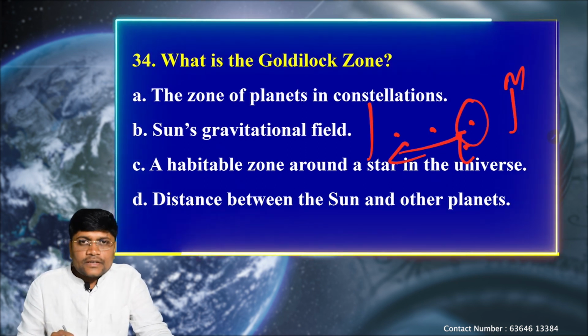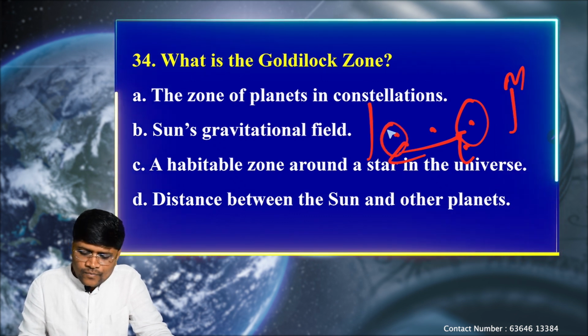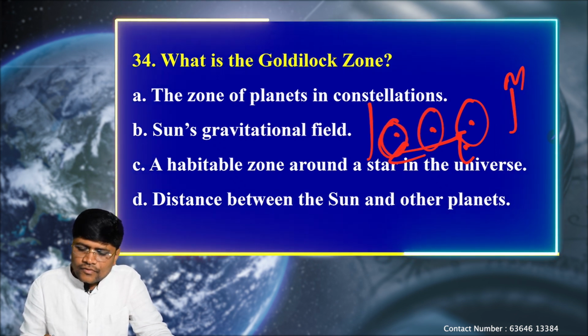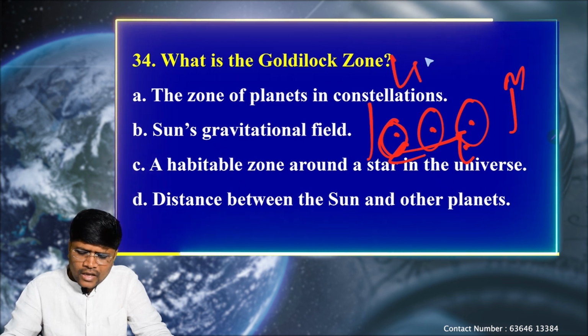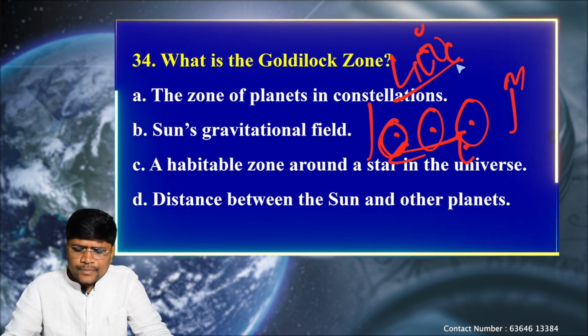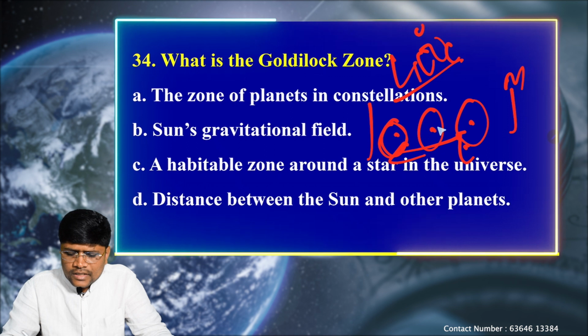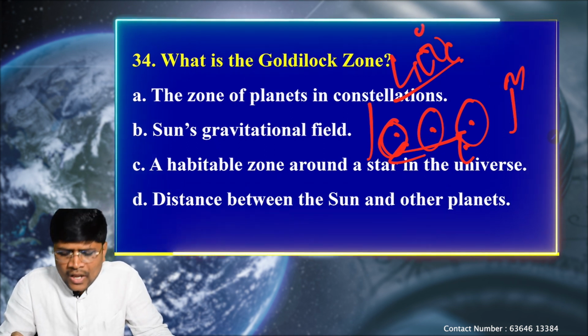As we move towards the Sun, the temperature increases. That's why Mercury and Venus will have a high temperature. Venus has almost 400 degrees Celsius. This is the brightest planet. We cannot think about starting a civilization on Venus.